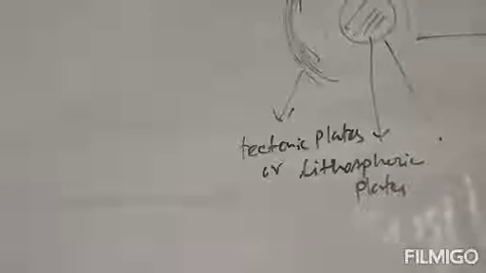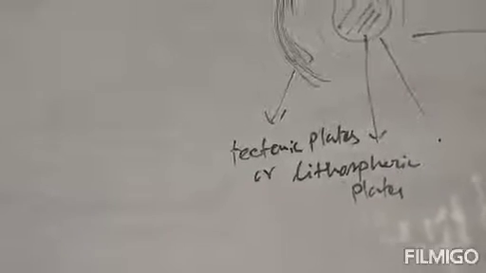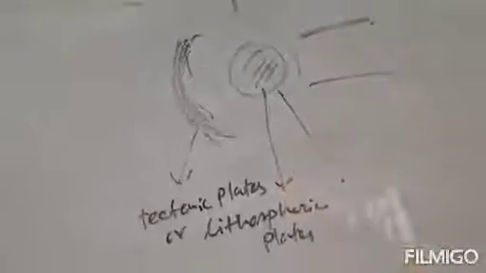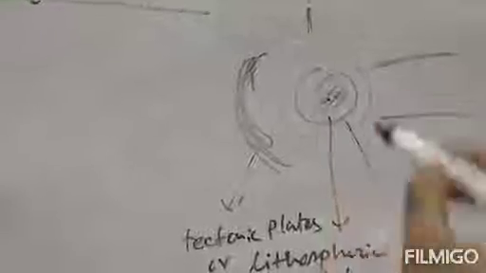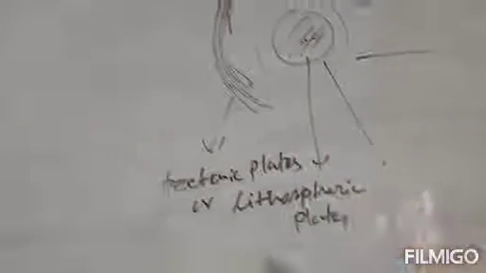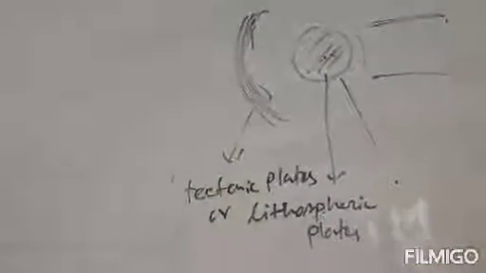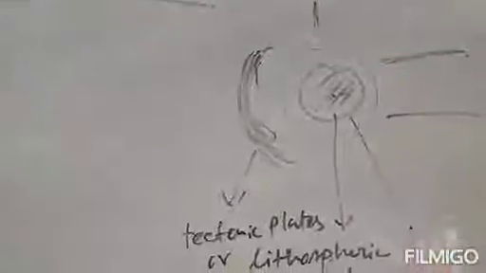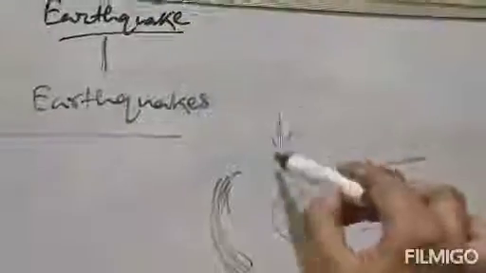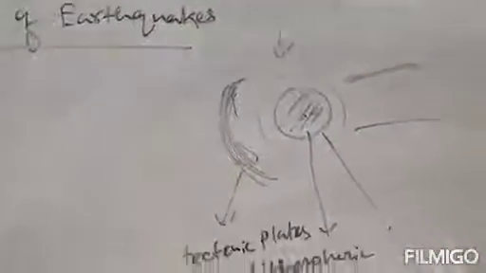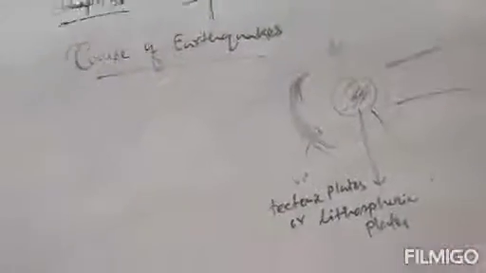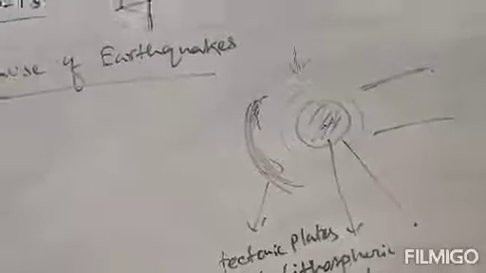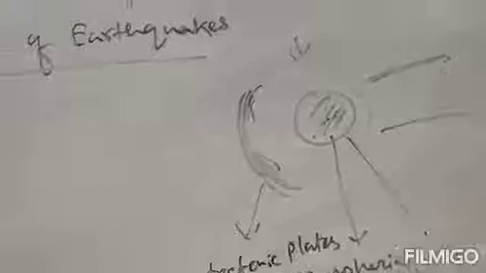This movement of tectonic plates is due to the movement of molten magma inside the earth. Earth contains molten magma inside, and due to this presence of molten magma, these plates move around the earth, and this movement changes the surface of earth internally. That's why we feel earthquakes at the outer surface. So this is the main reason. The main cause of earthquake is the movement of tectonic plates. Now why do tectonic plates move? Because of the presence of molten magma inside the earth.